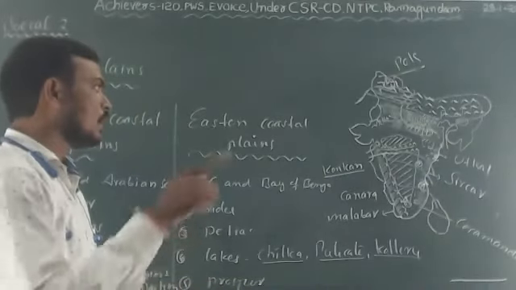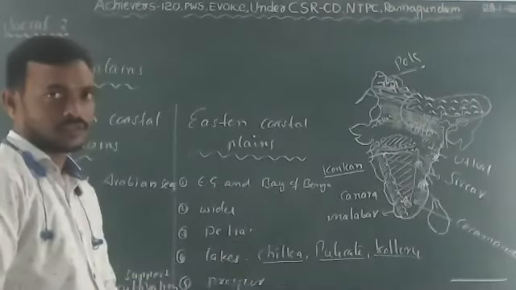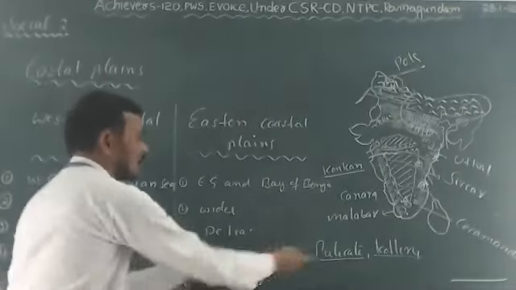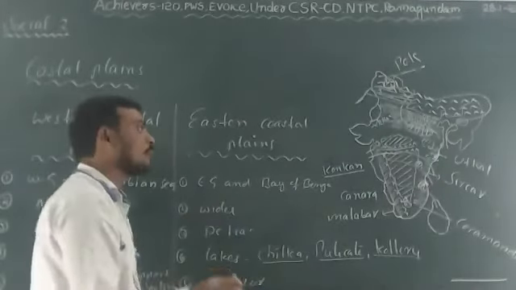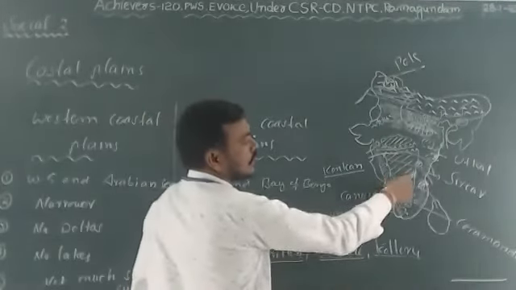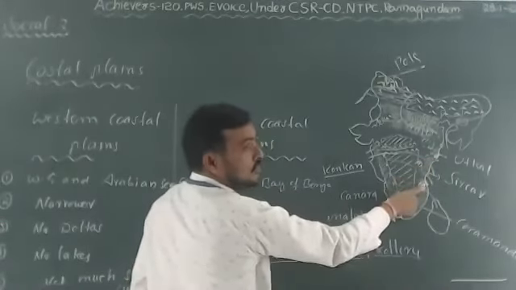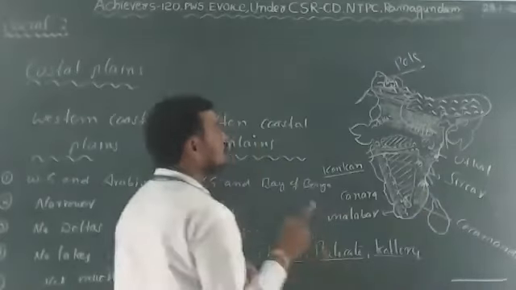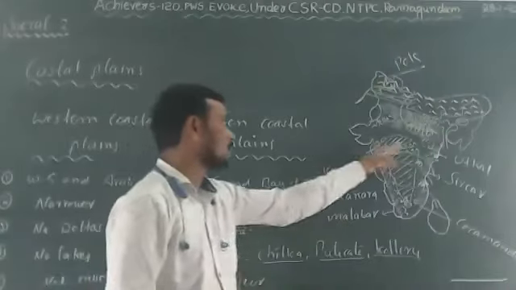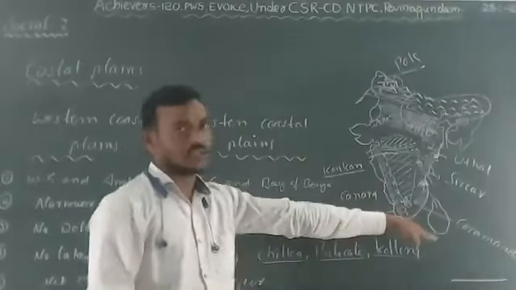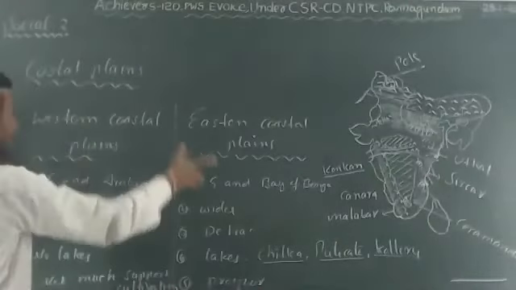They ask in map pointing: locate the Konkan coast, locate the Coromandel coast. Locate the given lakes also: Chilka, Pulicat, and Kolleru lakes. As I am pointing out on the map, see now. This is Chilka Lake. This is Kolleru Lake. This is Pulicat Lake. And also the rivers. How to remember them? Look, where the rivers are: the Godavari, Krishna, and Kaveri rivers. So this is the information about the coastal plains.